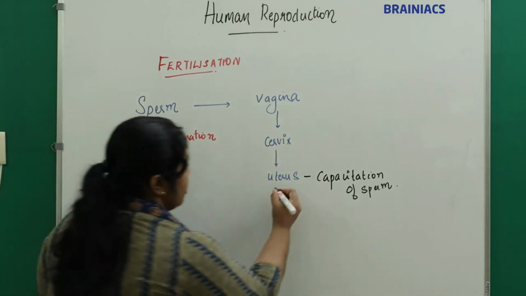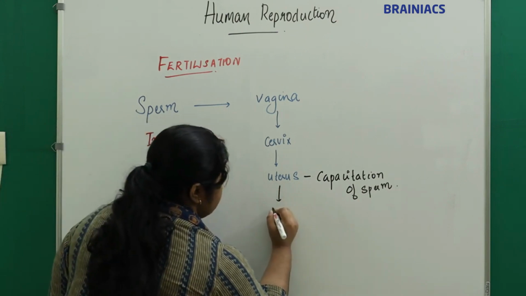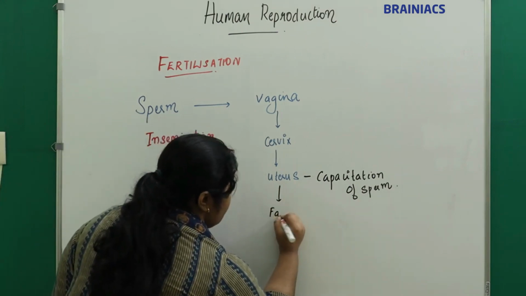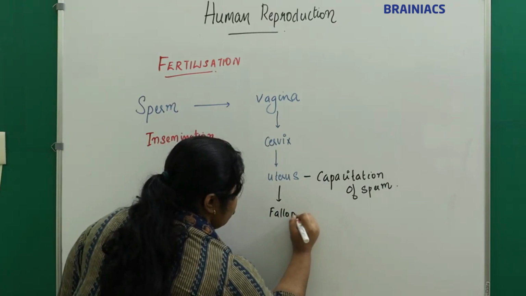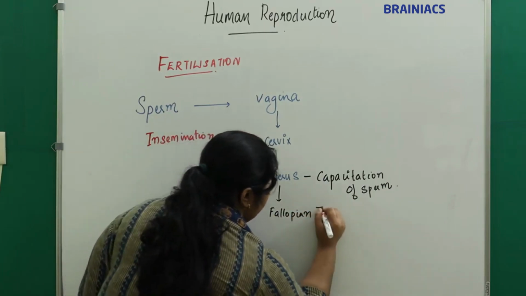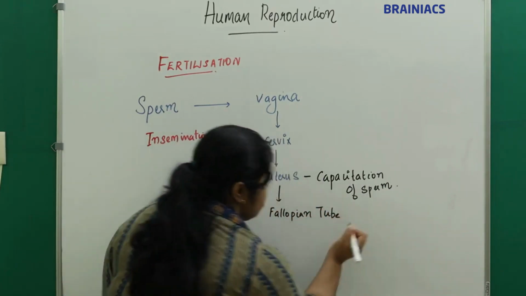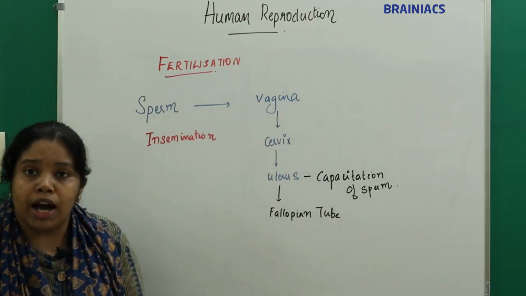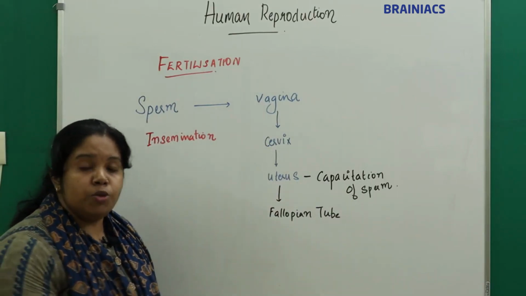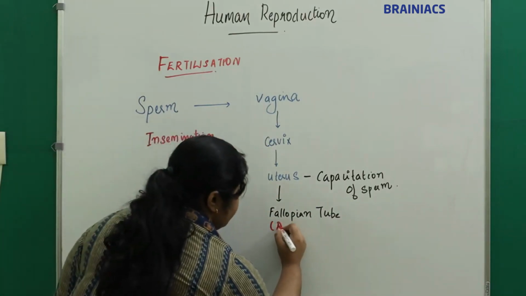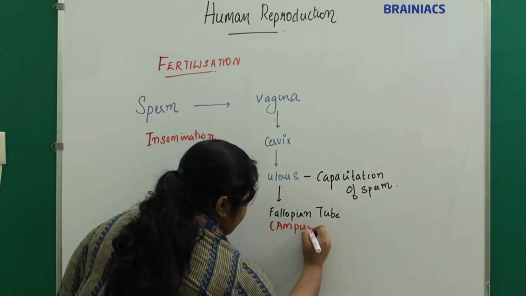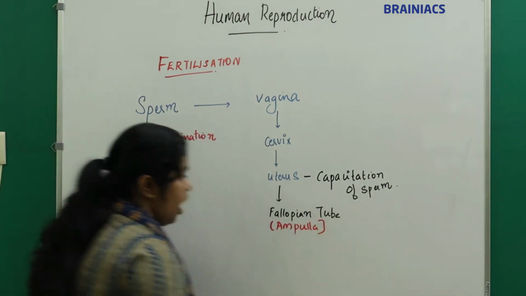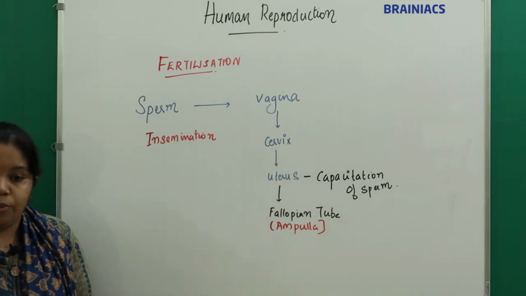And from the uterus, where will the sperm reach? It will reach the fallopian tube. Which part of the fallopian tube? It will reach the ampulla of the fallopian tube.